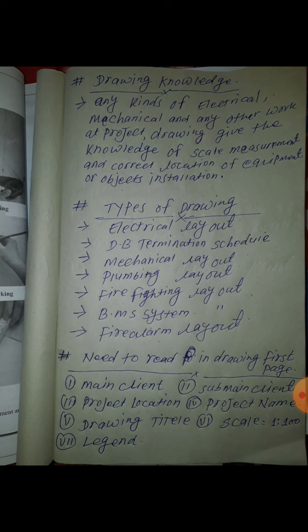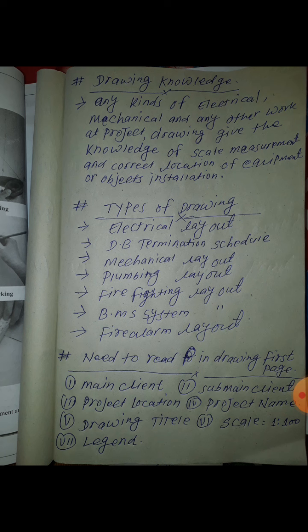And the drawing title. In the electrical section there are many drawing titles. Suppose lighting layout, panel installation layout, cable tray layout, trunking layout, wiring layout, conduiting layout, so many titles are there. So you can check whether the drawing title is correct as per your work or not.